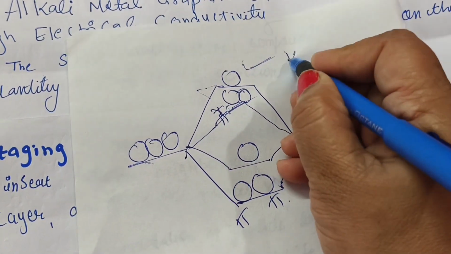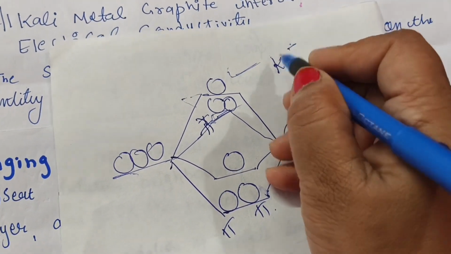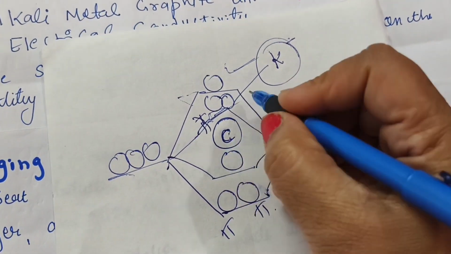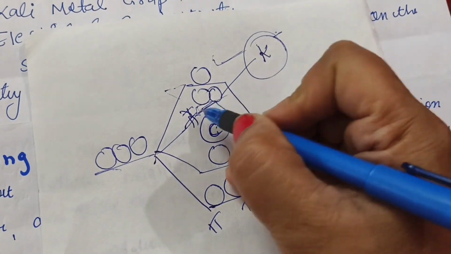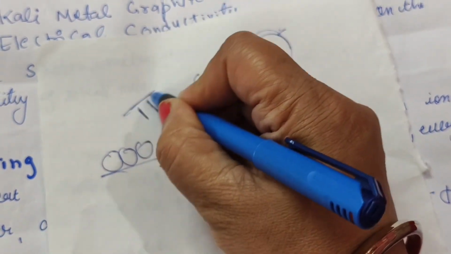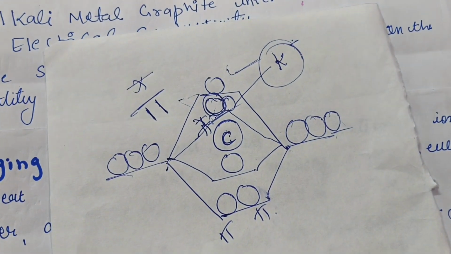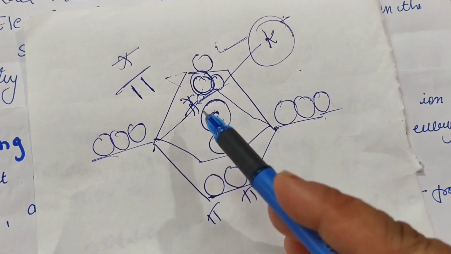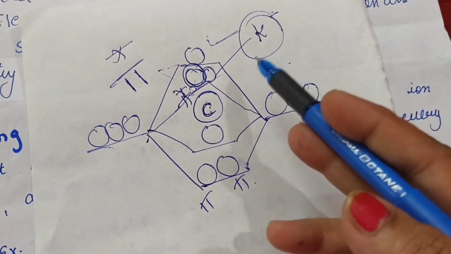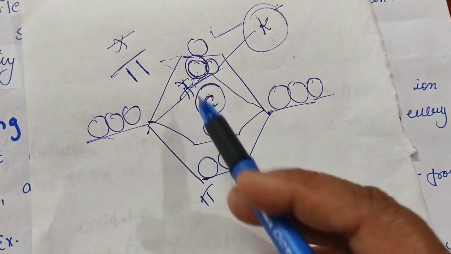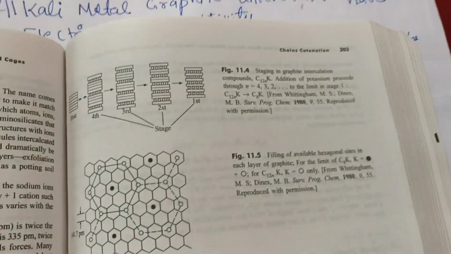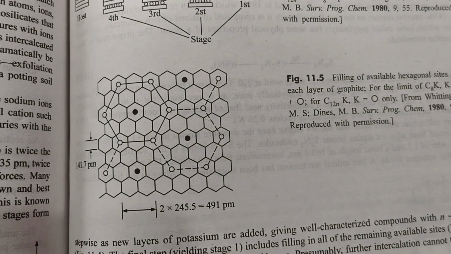If potassium is giving electrons to the graphite, you just have to imagine the carbon. They are giving electrons into these empty orbitals, meaning the electron will go into the pi star orbital. Clear? When it is given here, the graphite is being reduced because it is accepting the electron. The potassium comes and is embedded in the layers of the graphite. You can see this diagram also, but for exam purposes this diagram is a bit tough.